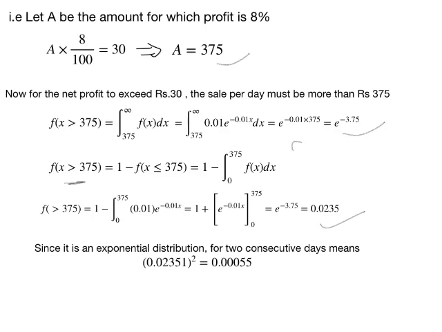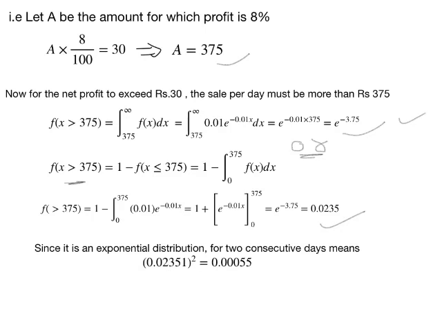Now this is only optional. If at all you want to do this, you can go for the second step. Otherwise, the first step itself is fine. Now you get the answer as 0.0235. Since the distribution is exponential and 2 consecutive days is asked, you have to square the amount that you have got for one day.